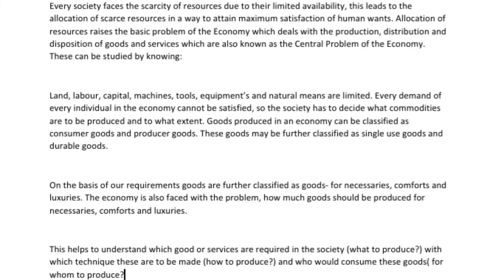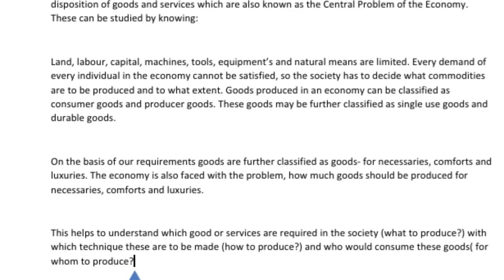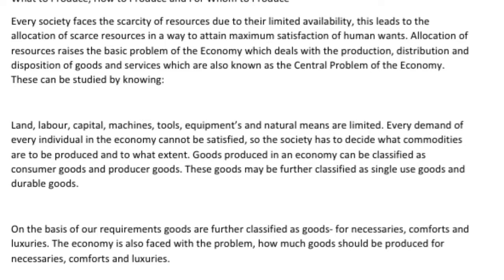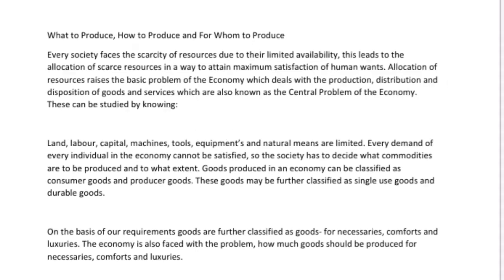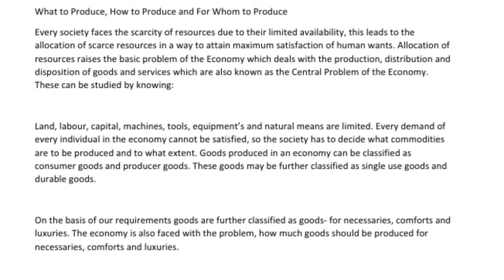Every demand of every individual in the economy cannot be satisfied. So the society has to decide what commodities are to be produced and to what extent. Goods produced in an economy can be classified as consumer goods and producer goods. These goods may be further classified as single-use goods and durable-use goods. On the basis of our requirement, goods are further classified as goods for necessaries, comforts and luxuries.